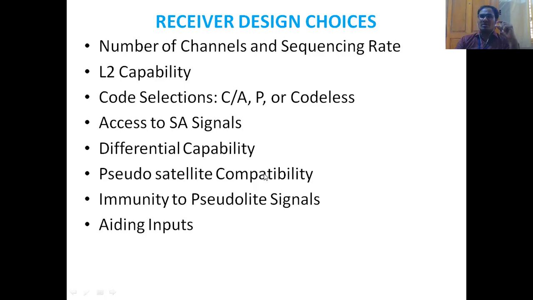This is a very vast topic, and of course a very important topic, and one of the persons has done a PhD on pseudo satellites. So pseudo satellite compatibility, and there should be some immunity to the pseudo-light signals, and finally the aiding inputs. With a brief review of the previous topics, I'll straight away go ahead to the selective availability signals.